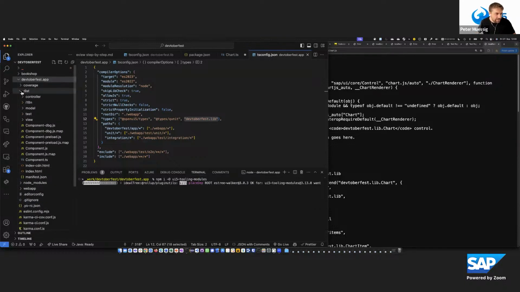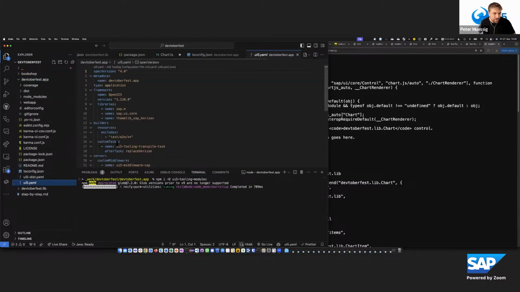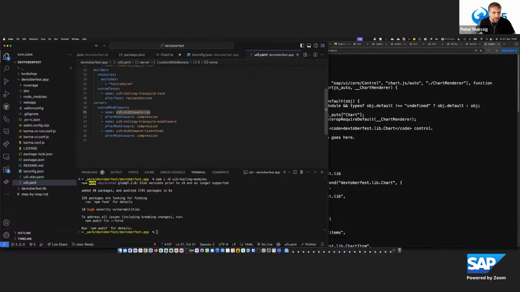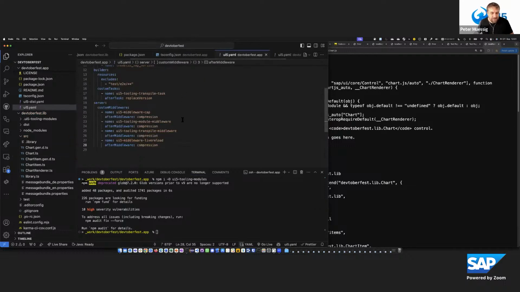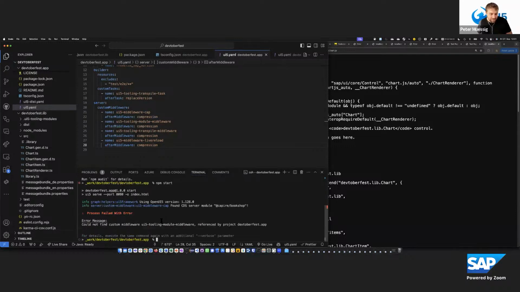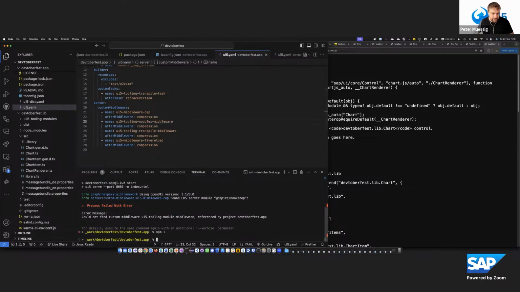And while this is installing, I'm configuring the UI5 YAML to use the middleware. We only need the middleware. And again, configuration free, very easy to just add it. Did I do something? Okay. So now we start. And by the way, while I see that, okay, npm install UI5 tooling modules middleware. I don't need to run npm install, npm start.